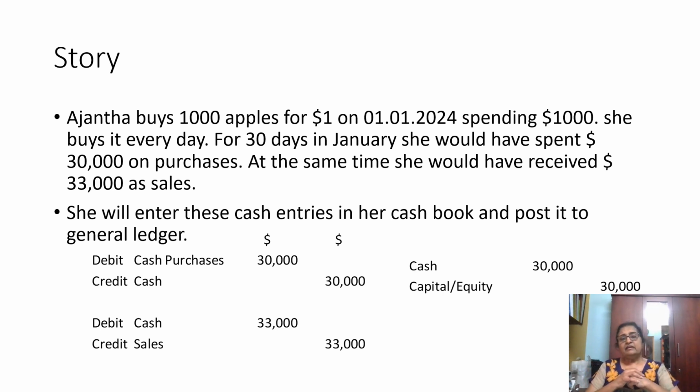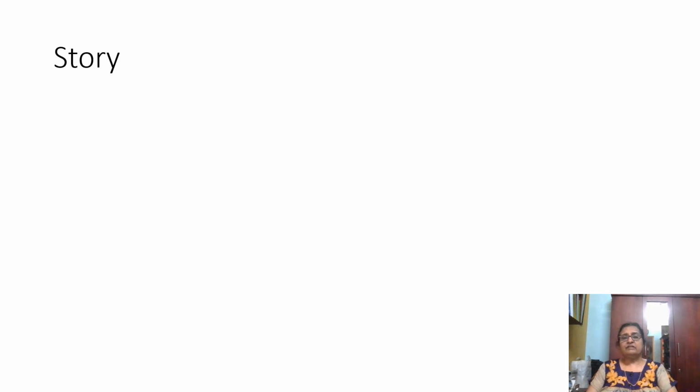So again, revenue comes in. Sales comes in, 33,000 she receives. So the 33,000 gets debited because cash, an asset, is increasing. The sales is an income, it increases, so it gets credited.